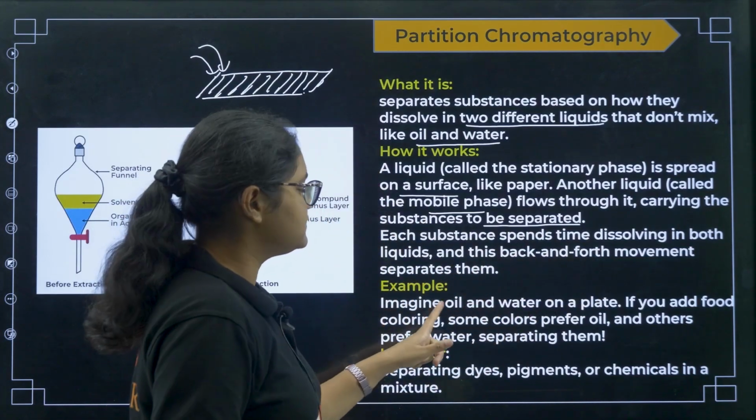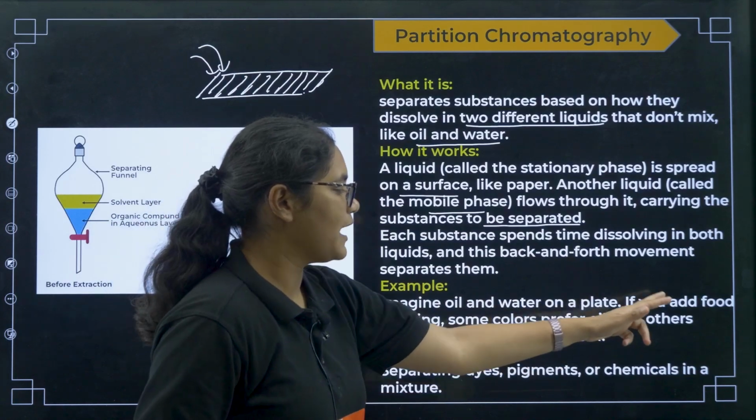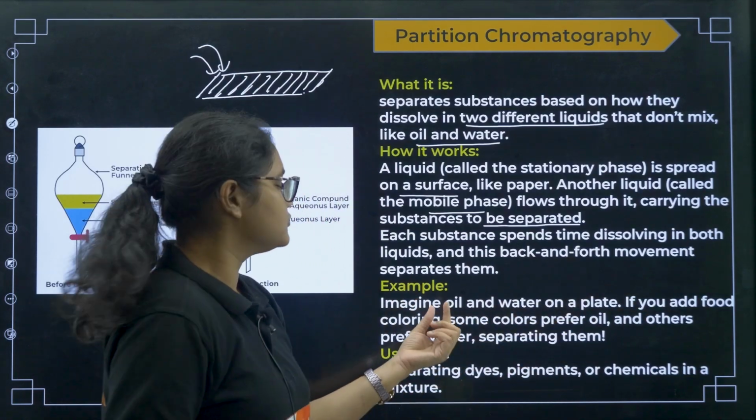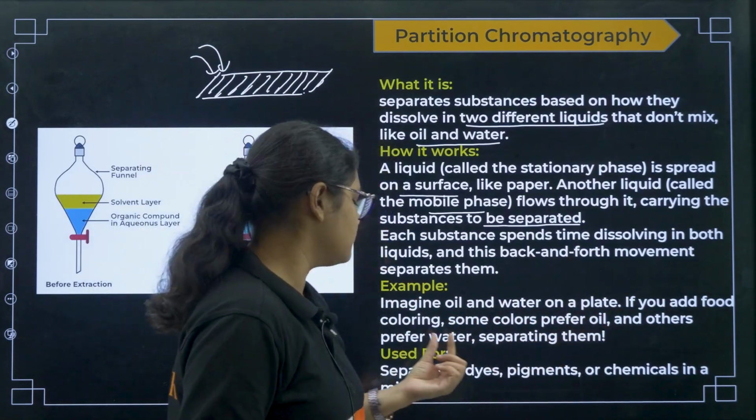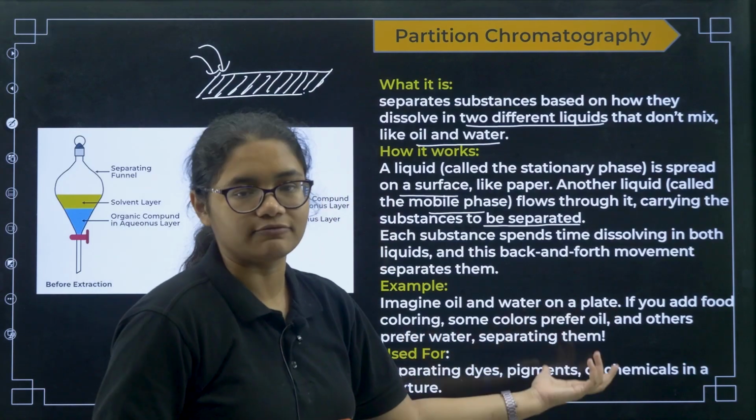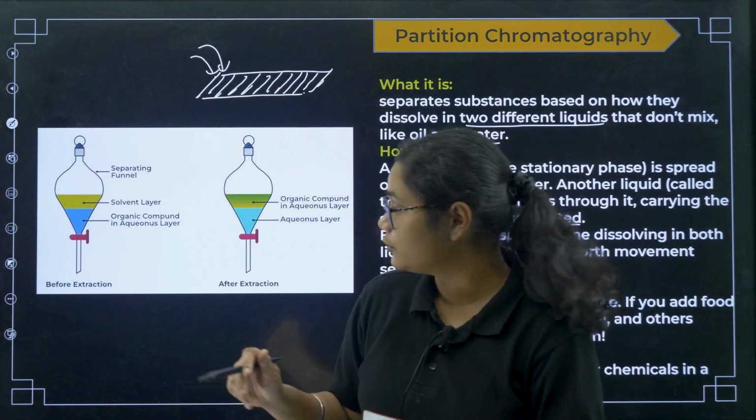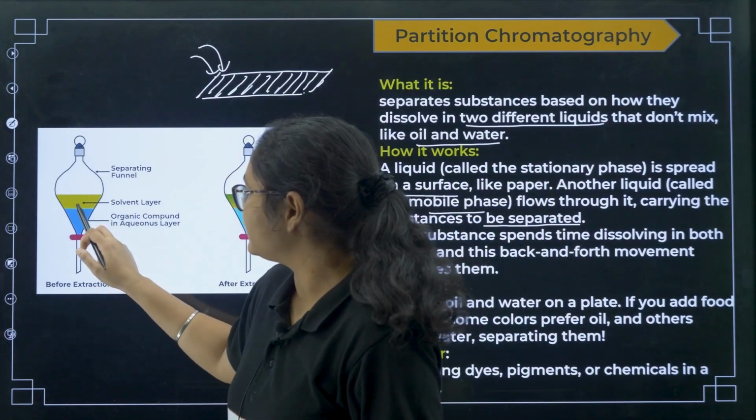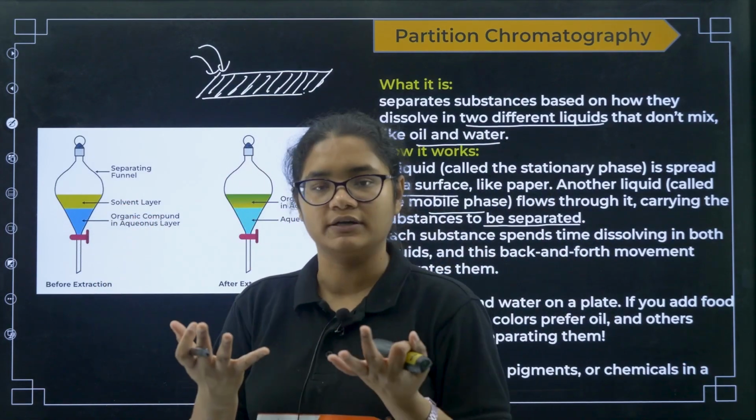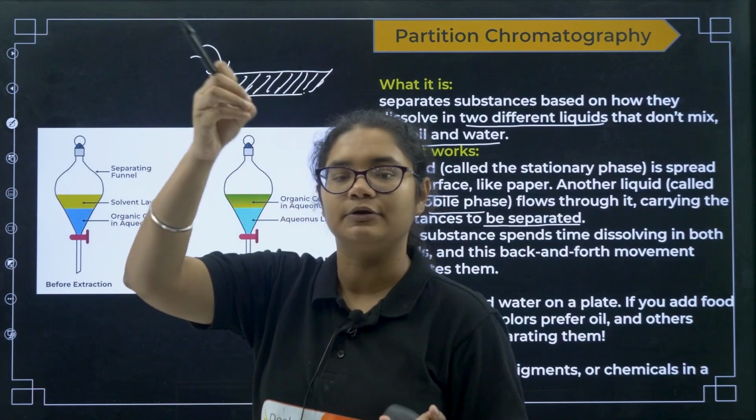Okay, so imagine oil and water on a plate. If you add food color to them, some colors prefer oil and some others prefer water, and then you have to separate them. Okay, so you can see an example here. You have the organic compound; you have taken oil and water, suppose, and you mix the sample to be separated.